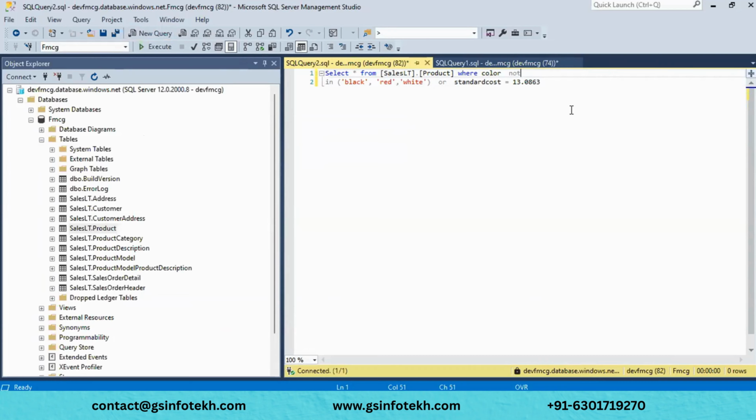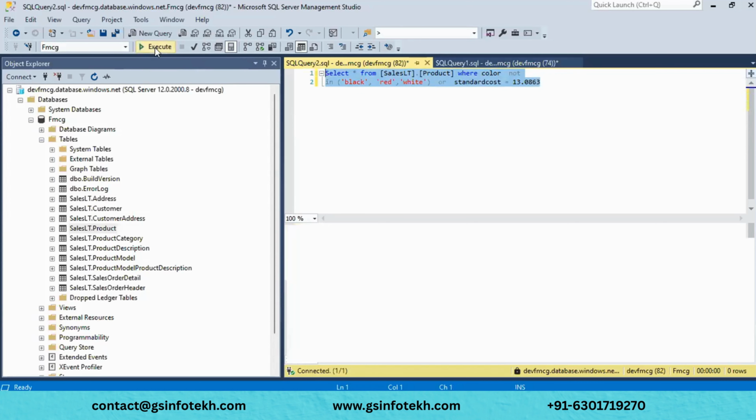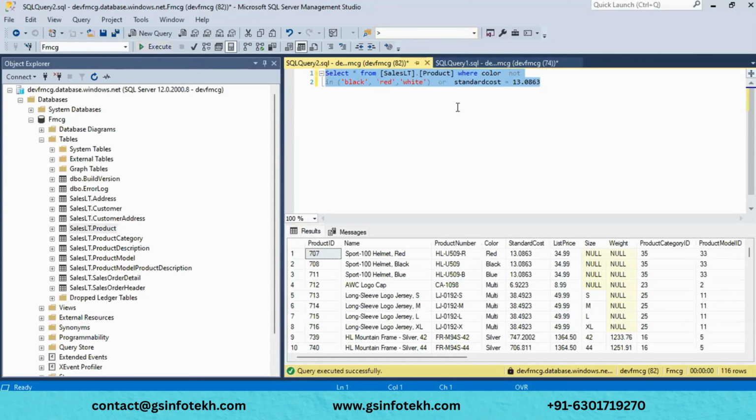Yeah, and now what I am doing is I have added something like a NOT. NOT IN, right? If I run this, see, but here let me add AND instead of this one, because if it satisfies either of the conditions, then automatically the data will be displayed.